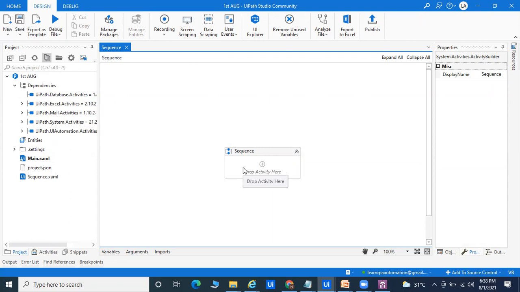A workflow is nothing but your sub process, whatever project or process you are going to automate. This is called a sub process, which you are going to automate. Right now what I have to do is automate one message box. By default you can see here the sequence; I clicked New and got the sequence.